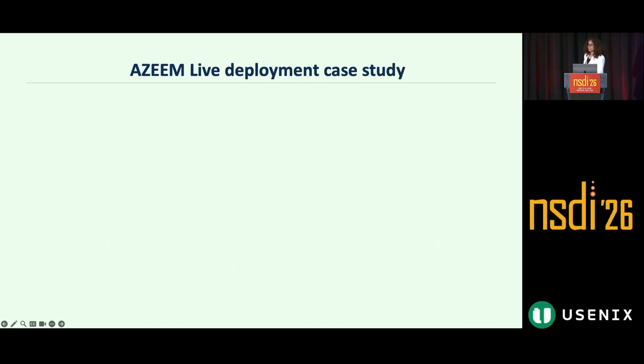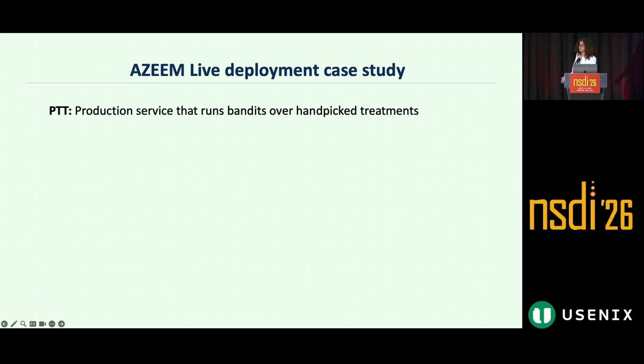Now, most importantly, coming back to a live deployment case study in which we compare AGIME with the production treatment tuning service. This production treatment tuning service runs a multi-arm bandit over hand-picked treatments. These treatments are hand-picked by engineers who work in Prime Video and the research scientists who work in Prime Video. And we compared this with the recommended set of treatments by AGIME over 300 cohorts.